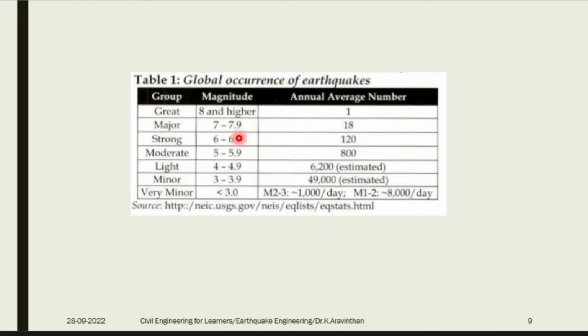What we are very much interested in is strong, major and great earthquakes. So the purpose of studying this subject is that you concentrate on these earthquakes. What happens in our country if a great earthquake, a major earthquake or a strong earthquake occurs, how to safeguard us and how to find the forces.